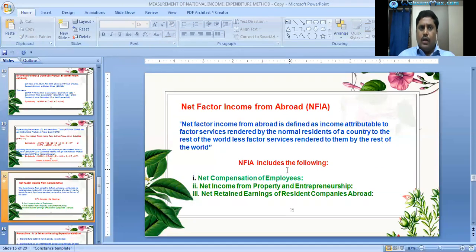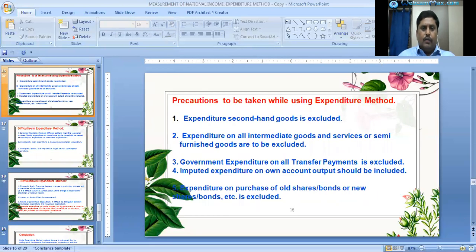NFIA includes net compensation of employees, net income from property and entrepreneurship, and net retained earnings of resident companies abroad. Net factor income includes these components, and finally we will get net national product at factor cost, or national income.